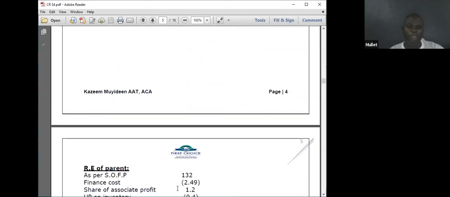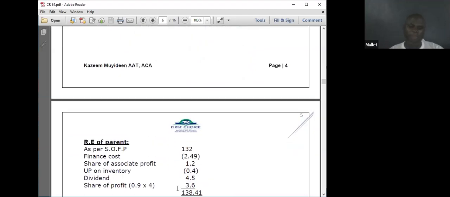Then we go to the retained earnings of the parent. As per statement of financial position, we bring it out. The finance cost on deferred consideration, we put it 2.49. Share of associate profit, 1.2. Unrealized profit on inventory. The associate sold goods to him. So his unrealized profit in retained earnings must be debited, 2.4.